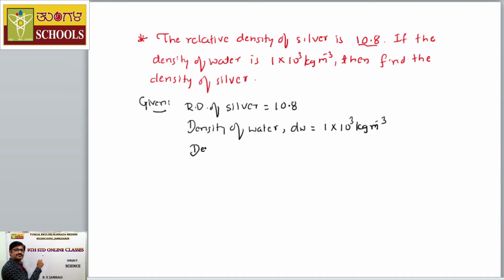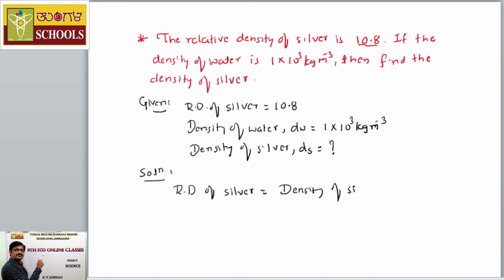So the density of silver, ds, is equal to how much? Just interchange the values in the formula. The relative density of any substance, in this case silver, is equal to, as per the formula, the density of silver divided by the density of water at 4 degrees Celsius.